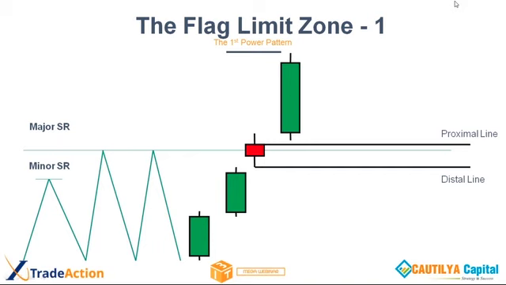So the rally price structure has created a beautiful base, and that base is the zone. And it is not an ordinary zone. It is a strong zone compared to other normal zones, because it broke the major SR. So it is like this.